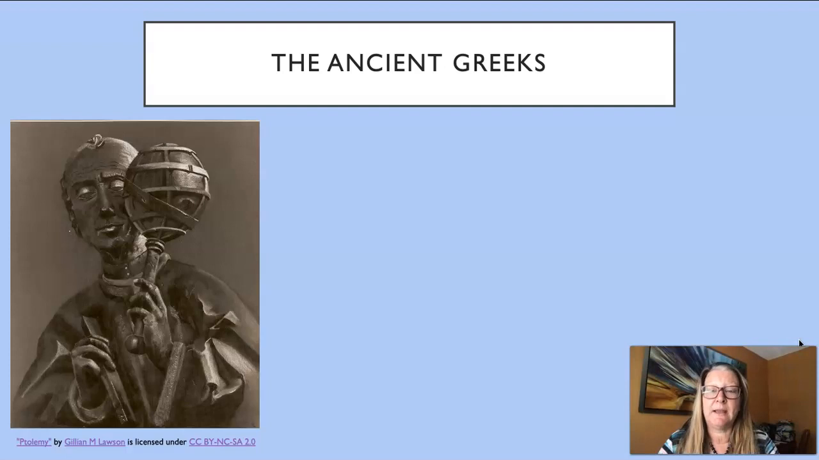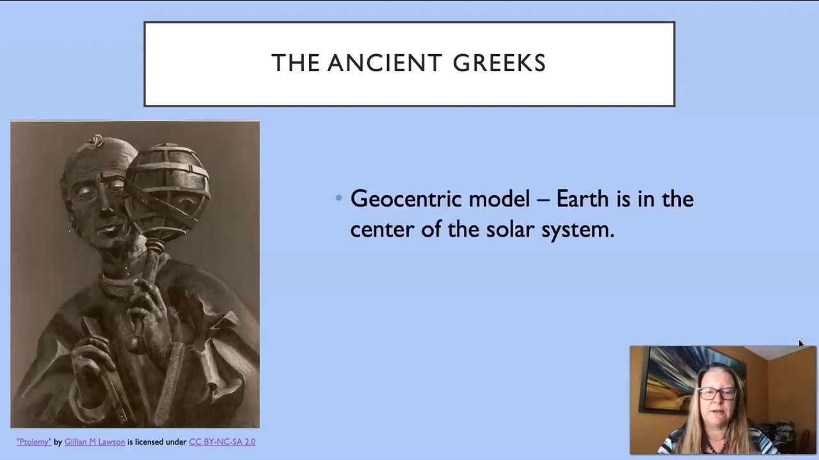And so this is what the ancient Greeks also saw. They believed that the moon and the sun moved around the Earth. They also decided that the Earth did not move at all and was located at the center of everything. This is called the Geocentric Model, that the Earth is in the center of the solar system.